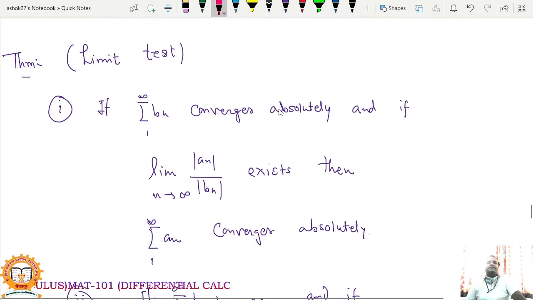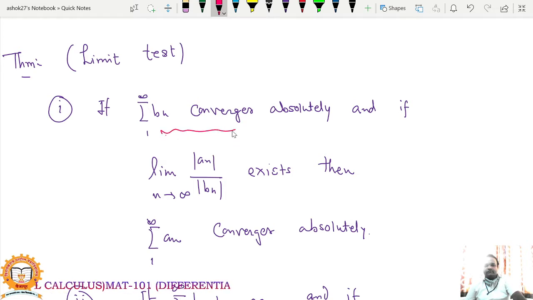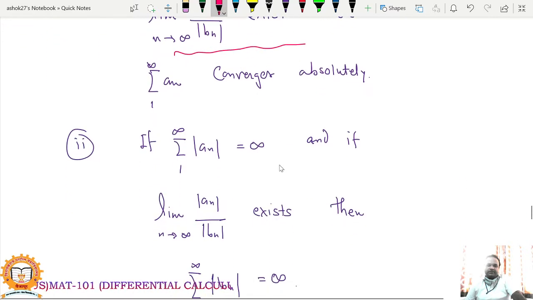So the next test is the limit test. If summation bn converges absolutely, and if the limit of mod an divided by mod bn exists, then summation an also converges absolutely. So if summation bn converges absolutely, and if this limit exists, then directly you can say the second series, that is summation an, also converges absolutely. So this is the limit test.